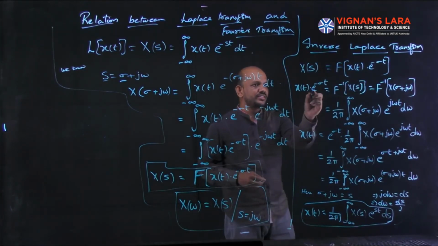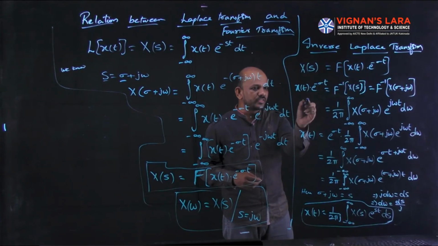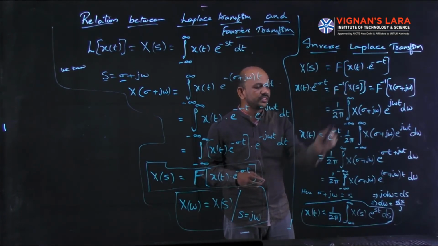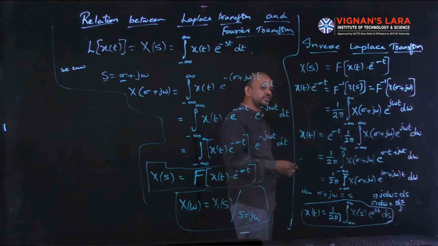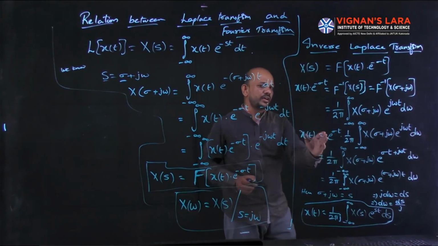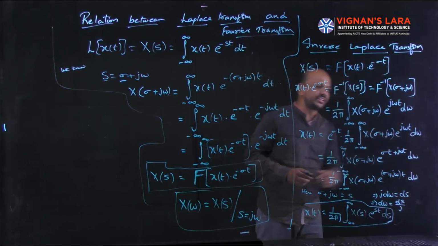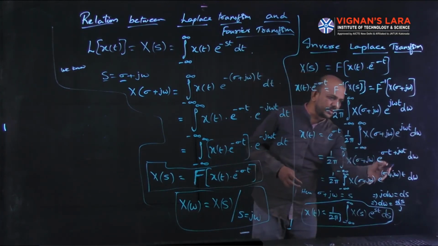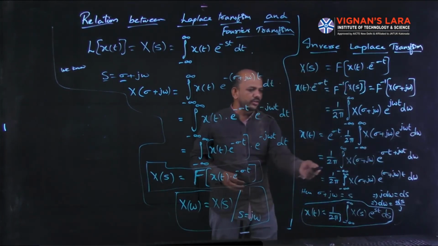Here, e power minus sigma t is 1 by e power sigma t. So if I move it to the other side, it becomes e power sigma t into 1 by 2 pi integral, the same one. I take it inside the integral, and I take e power sigma t and e power j omega t together as e power sigma plus j omega times t. So finally I got this equation.